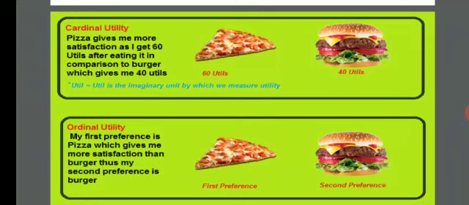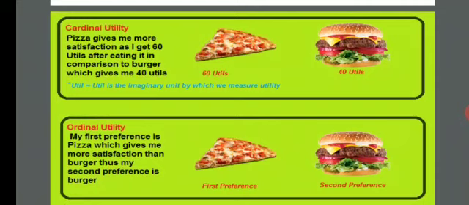When it comes to cardinal utility analysis, we measure utility in utils. What does util mean? A util is nothing but the measurement of utility. Any liquid item you measure in liters, any weighted item you measure in kilograms. Like that, utility is measured in utils. Utils is nothing but the representation of utility.